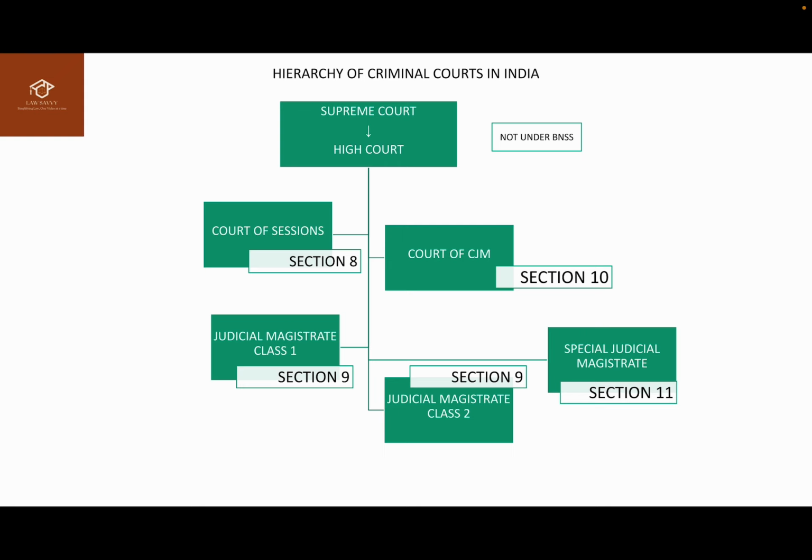Apart from the Supreme Court of India, the High Court has original jurisdiction, appellate jurisdiction, as well as the revisionary jurisdiction. So the High Court has the power to try any offence under the BNS or any other law that does not specify a specific court for trial. It also has appellate jurisdiction, which means that the High Court can hear appeals against decisions made by subordinate courts in criminal as well as in civil matters.